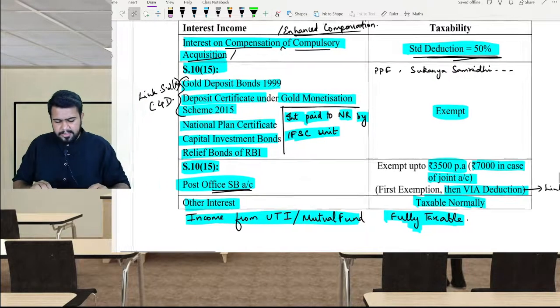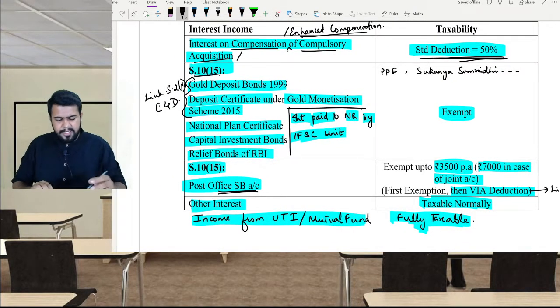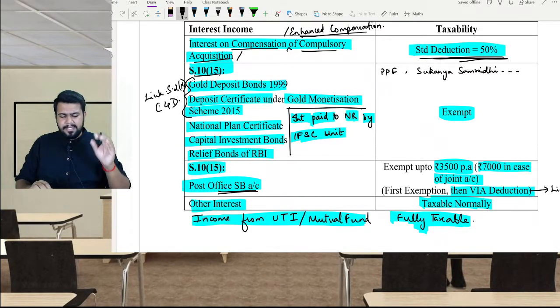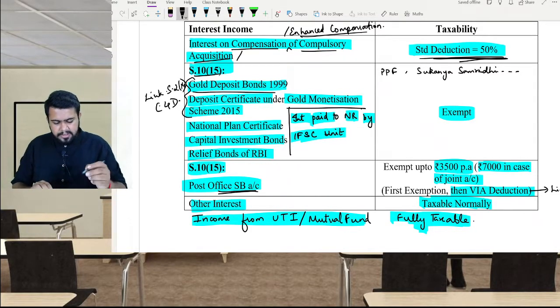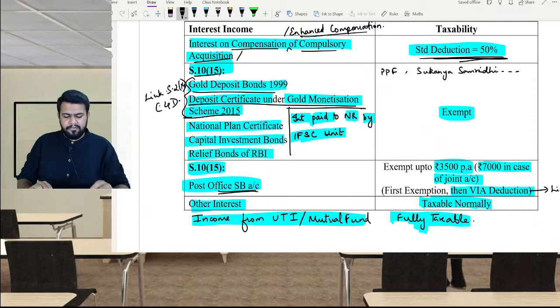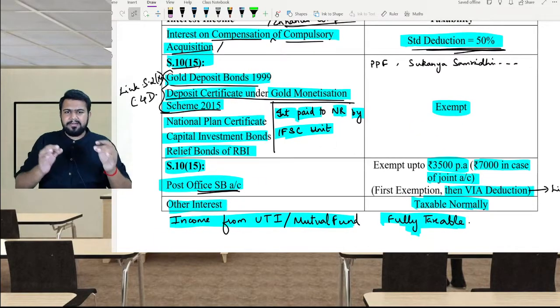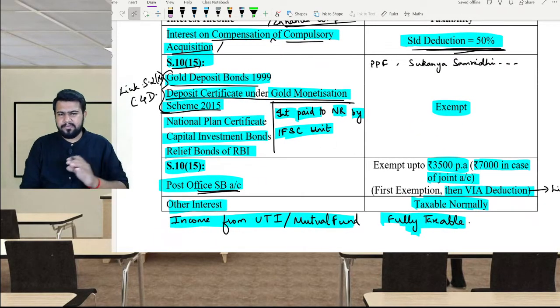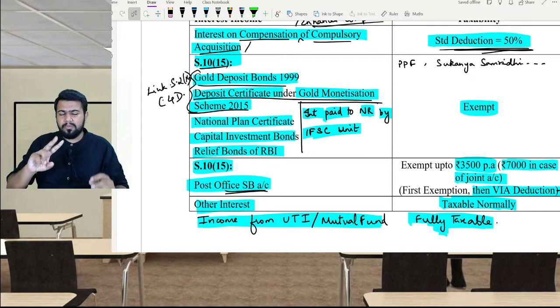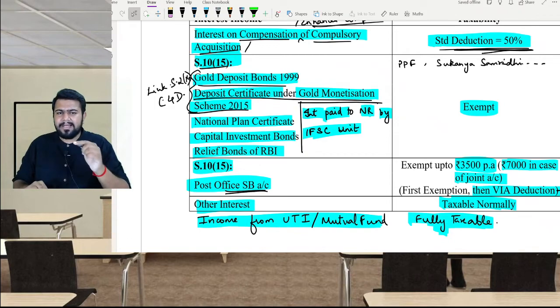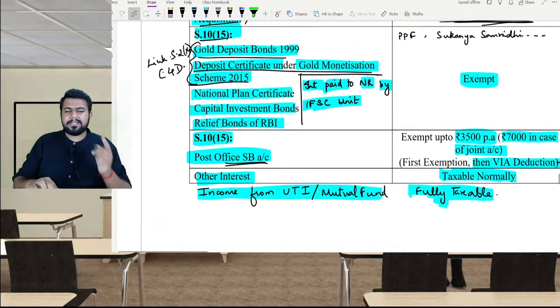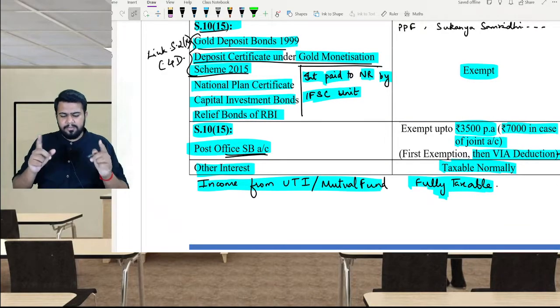Now let's talk about section 10 clause 15, that is interest incomes that are exempt. Firstly, interest on gold deposit bond 1999 and deposit certificate under gold monetization scheme 2015. Interest received on such bonds is totally exempt from tax under 10 clause 15. We also discussed that these two bonds are an exception to the capital asset definition under section 2 clause 14 that we discussed in the capital gain chapter. So link both of them.